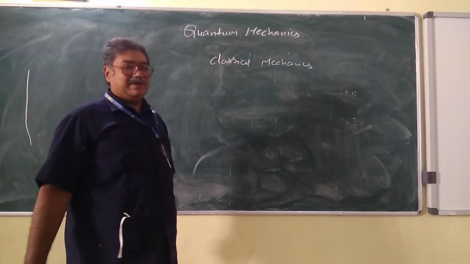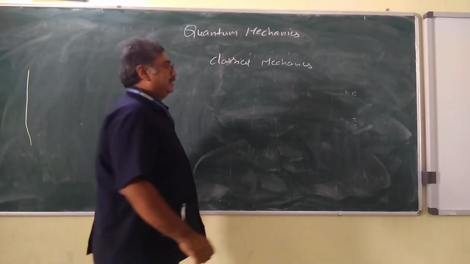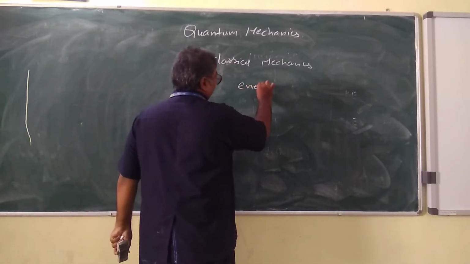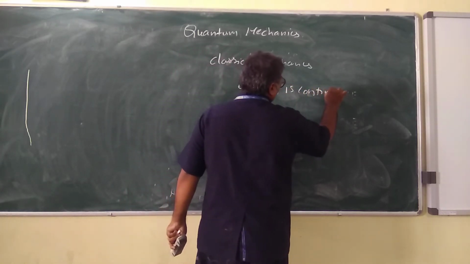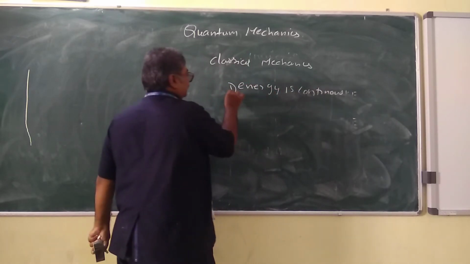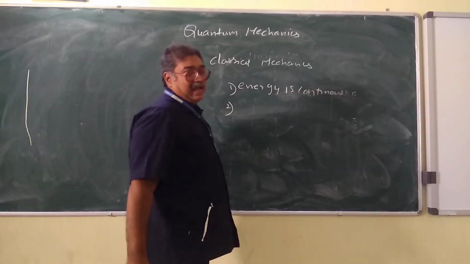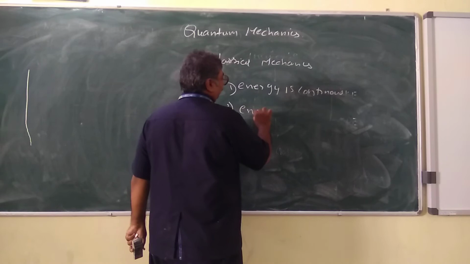And according to classical mechanics, the fundamental thing is that energy is continuous. This is the first thing. Energy is continuous, and the energy is always proportional to wavelength.